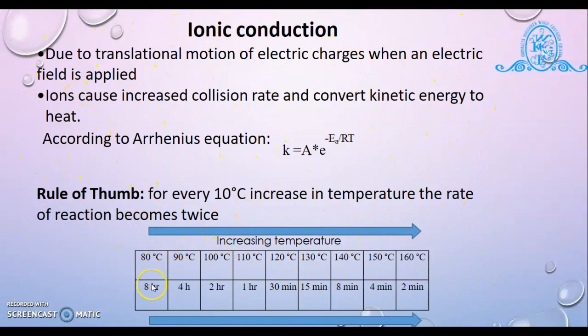You will see on the slide, if the temperature is 18 degrees Celsius, it requires maximum 8 hours for the synthesis. If we increase the temperature to 90 degrees Celsius, it requires 4 hours. Step by step, as we increase the temperature, the time decreases. For example, if we increase the temperature to about 160 degrees Celsius, we require only 2 minutes for our synthesis. So the ionic conduction mechanism involves increasing temperature, decreasing the reaction time, which follows the rule of thumb.